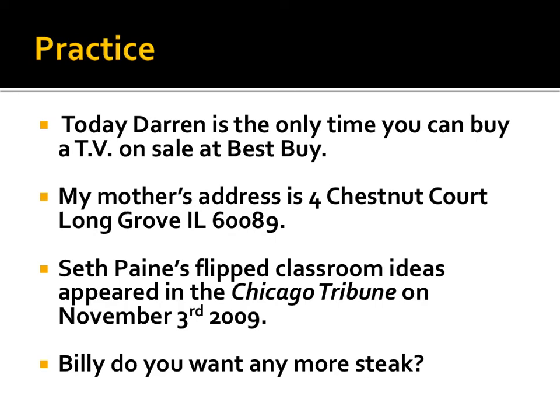The first sentence reads, "Today, Darren, is the only time you can buy a TV on sale at Best Buy." You want to make it clear that the speaker is sharing this information with Darren. So your first comma would come after today, and your second would come after Darren, showing that this information was shared with Darren specifically. Your second sentence reads, "My mother's address is 4 Chestnut Court, Long Grove, Illinois, 60089."